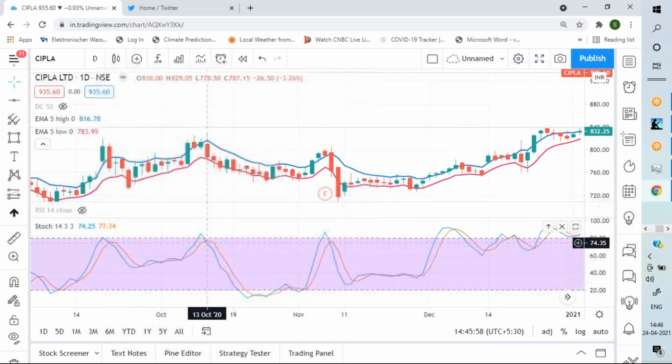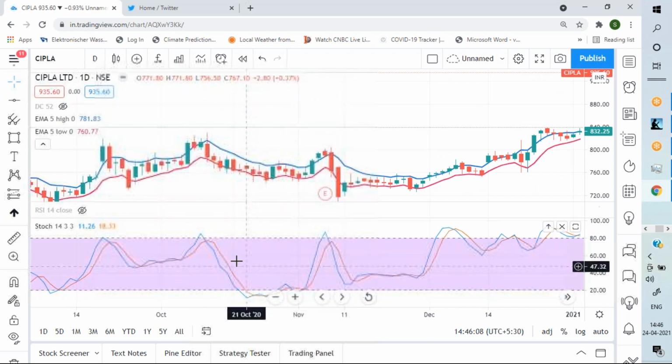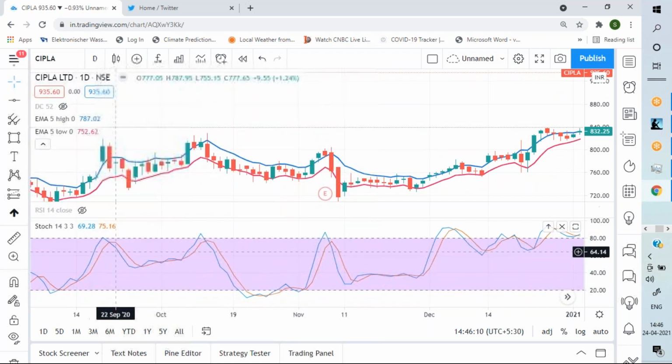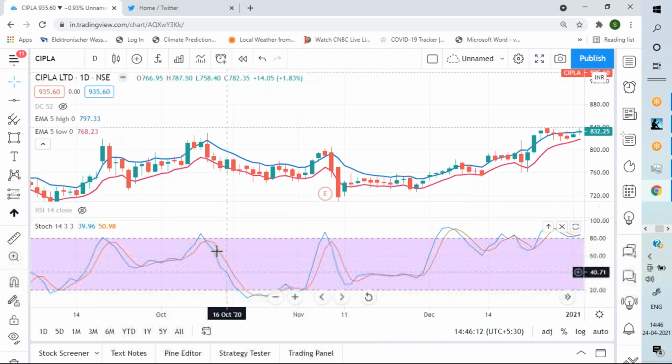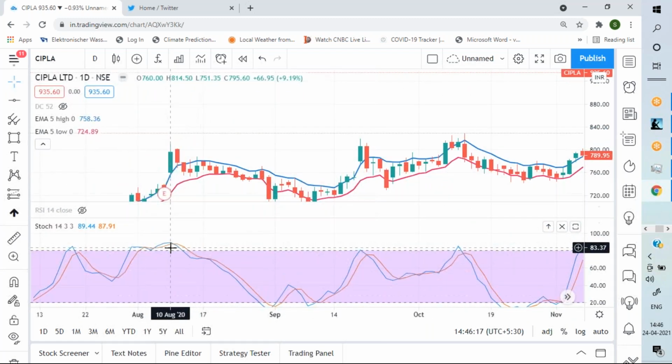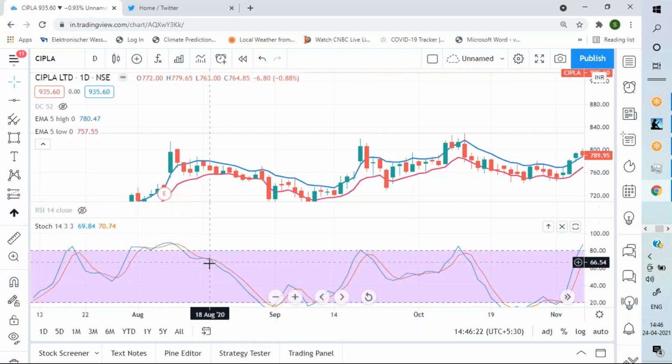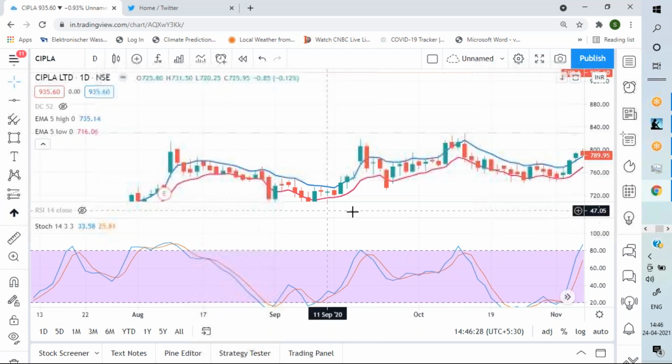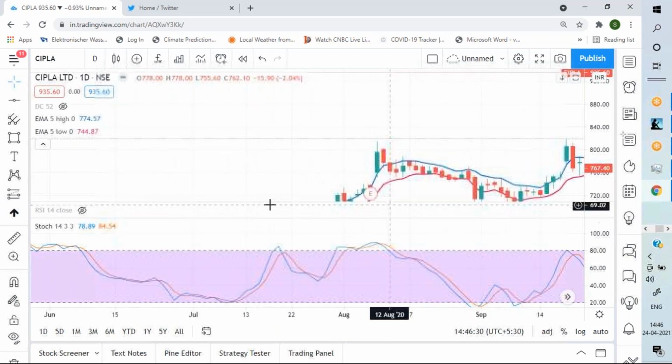Sometimes this crossover happens within this range. I generally see here it worked, but many times it won't work. I generally don't give much importance when these crossovers are happening within this range, but crossovers happening outside the range are good. Sometimes there would be a little bit of a sense of crisscross, and we might have exited earlier also. That is bad luck. You cannot do anything.